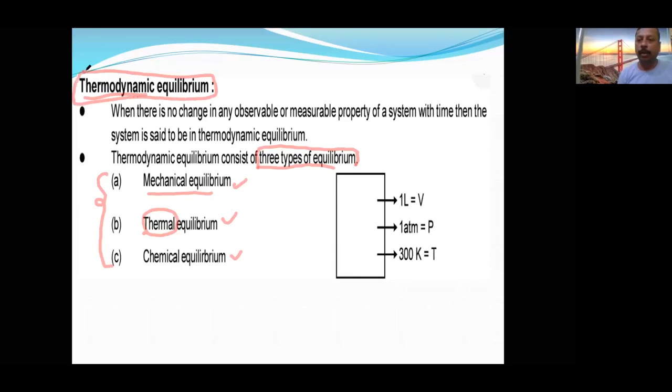Thermodynamic equilibrium is the biggest thing. How many equilibria does it contain? Three: mechanical equilibrium, thermal equilibrium, and chemical equilibrium.